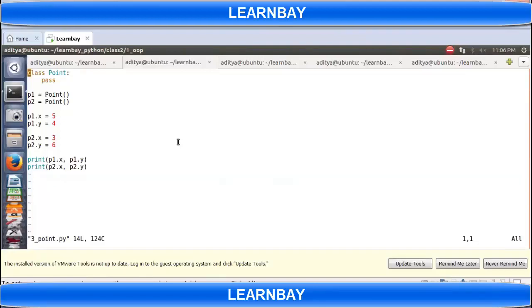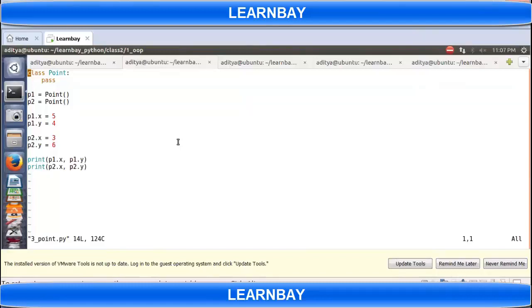When you use inheritance, it means that you are inheriting the Point class in some class, right? So it is possible that parent and child have the same data members.